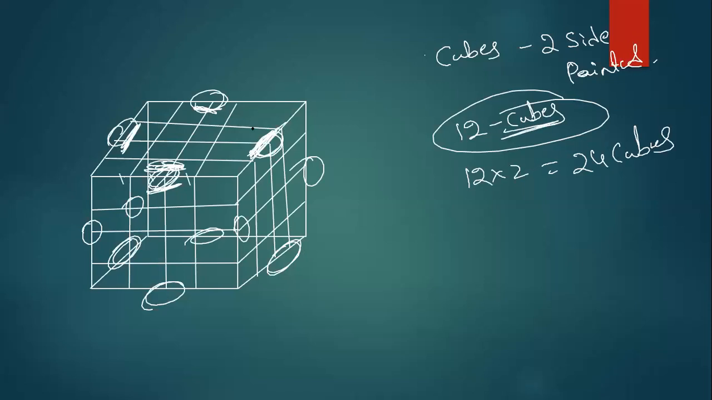If you observe here, we have 12 different edges. Top 1, 2, 3, 4. Side 1, 2, 3, 4. Bottom 1, 2, 3, 4. That means we have 12 different edges, but on each edge we are covering 2 cubes. See here, we are covering 2 cubes. That means 12 edges are there, and each edge has 2 cubes. So the total cubes which are 2 side painted will be 24. Is it clear or not?